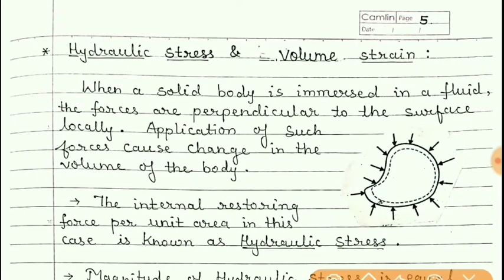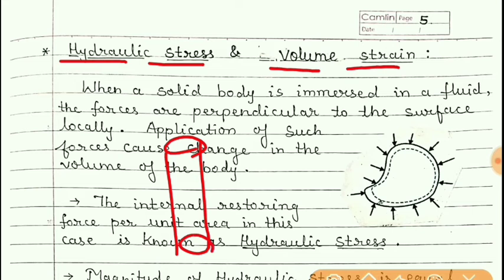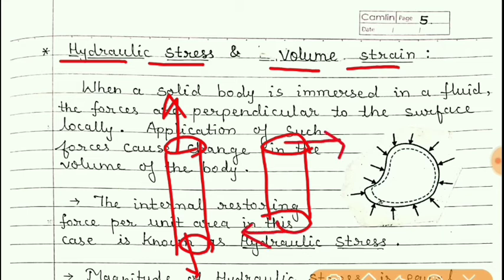Now students, about hydraulic stress and volume strain. In first case, we have seen the change in length of a cylinder, and we called that stress which was produced as a longitudinal stress. Then in next, we applied the tangential forces, and due to this the shape changed, and that stress we called as a shearing stress.